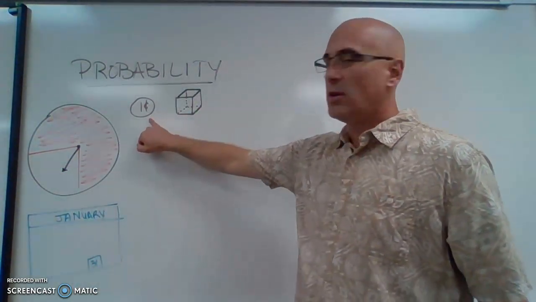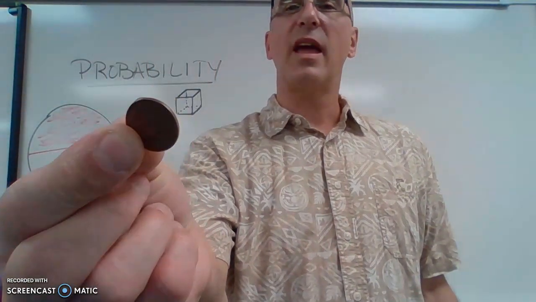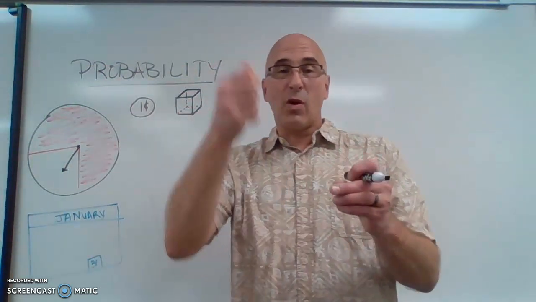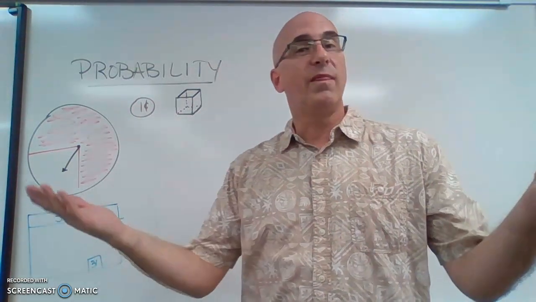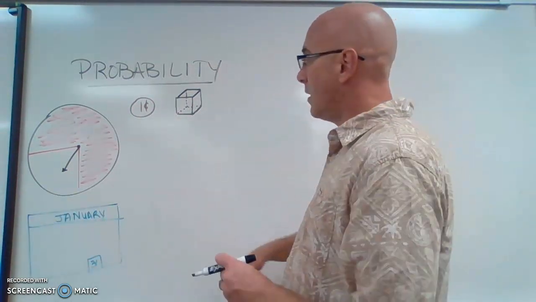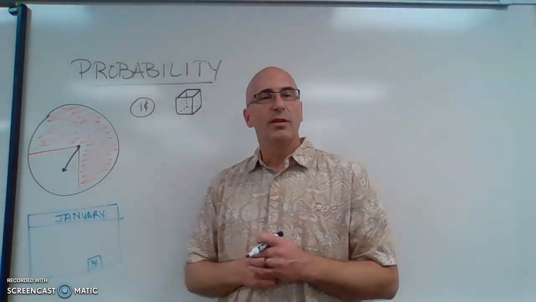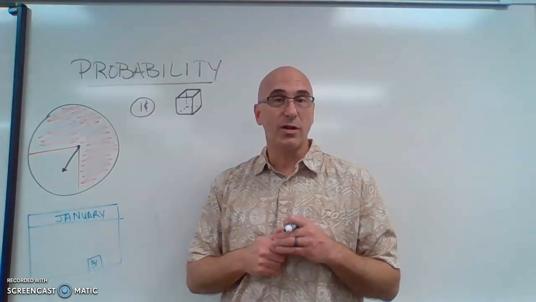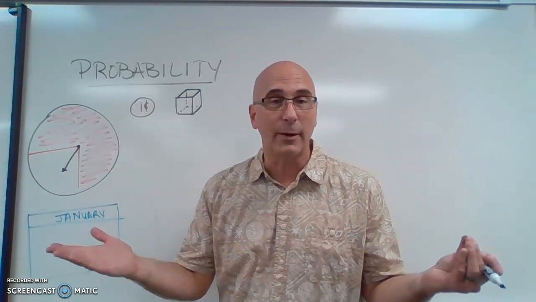Let's say you had a penny or a coin. And we all know that there is a heads and a tails, two sides. So if I flipped the coin, we can either land on a head or a tail. There's just two possibilities. Let's say we took the month of January. What's the probability that January has 31 days? Well, we know that January has 31 days. It always has 31 days. So it is 100% likely.